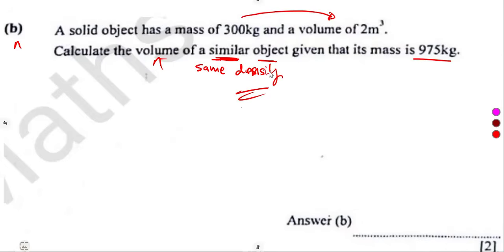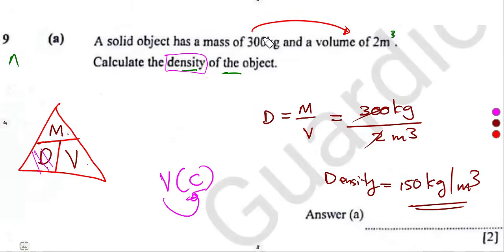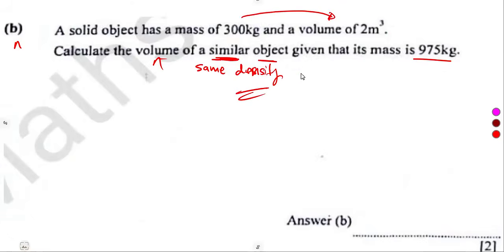So if the density is the same, it means from the 300 kilogram, 2 cubic meter object, the density that I obtained, I'm going to take it as it is. This is my density here. So I have a density of 150 kilograms per cubic meter.